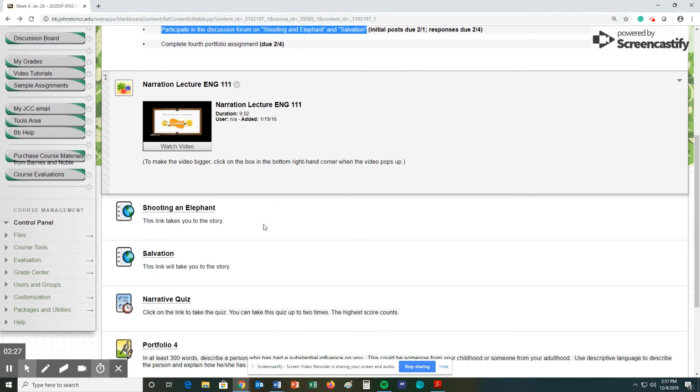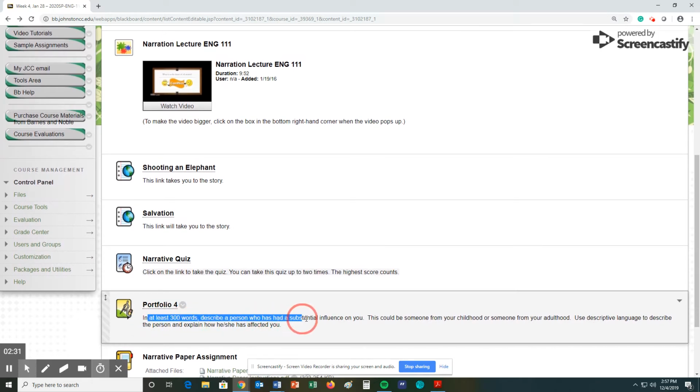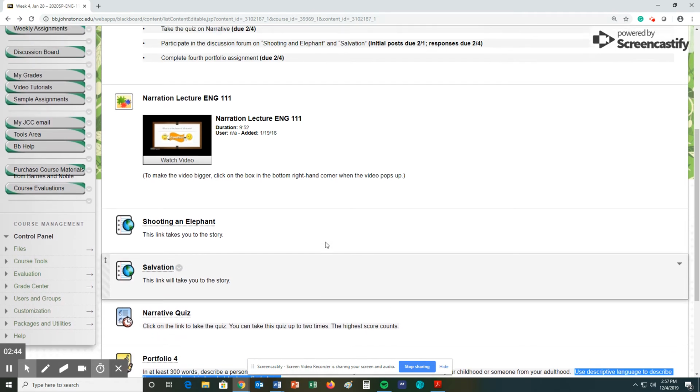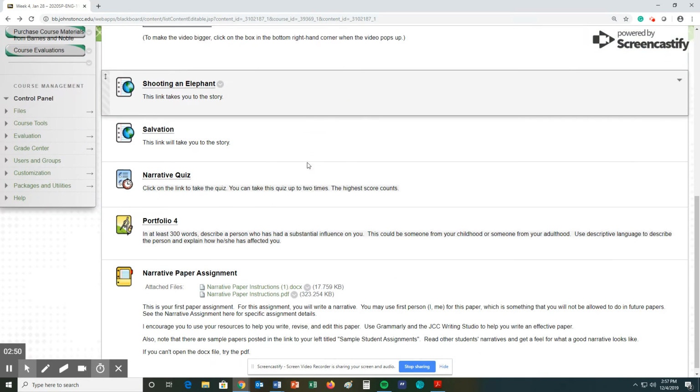And then the fourth portfolio assignment right here, which is in at least 300 words, describe a person who has had a substantial influence on you. This could be someone from your childhood or someone from your adulthood. Use descriptive language to describe the person and how he or she has had an impact or has affected you. Okay, that's the portfolio assignment. But now it says begin working on the narrative paper. But what's the narrative paper? What do we do? It's going to be okay.